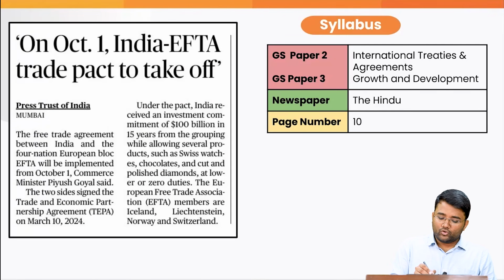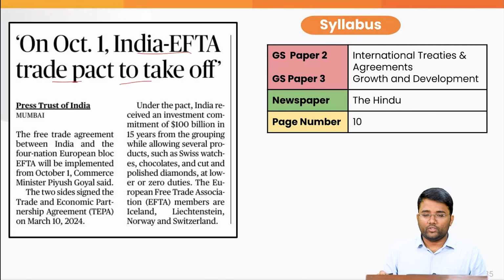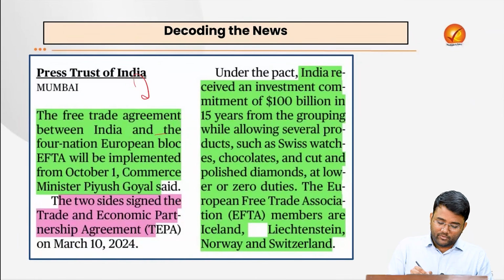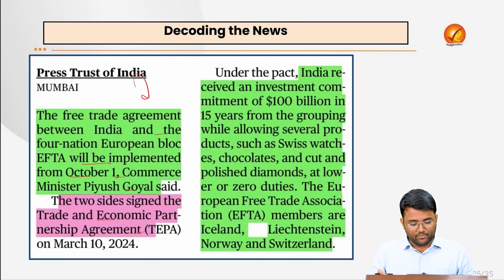Next topic is on October 1, India EFTA trade pact to take off. This is related to your GS paper 2, International Treaties and Agreement, GS paper 3, Growth and Development. And this has appeared in today's The Hindu, page number 10. So the free trade agreement between India and 4-nation European bloc will be implemented from October 1, Commerce Minister said. Two sides signed the trade and economic partnership agreement.